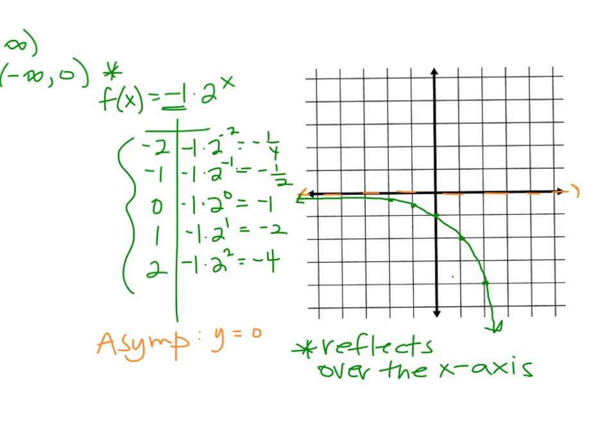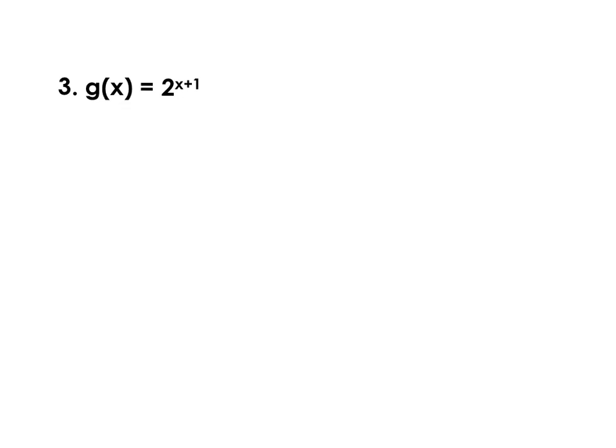And now let's try one more where we do a little bit of a different transformation. Our final graph from the video, g of x equals 2 to the x plus 1 exponent. Notice we have a shift with our input value, x plus 1. X plus 1 means the graph is going to move to the left one. And that's going to impact our table.